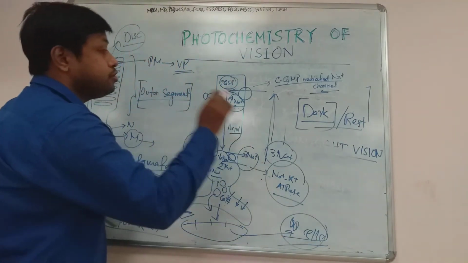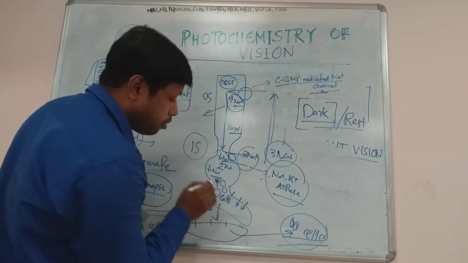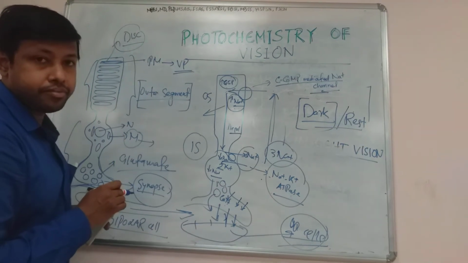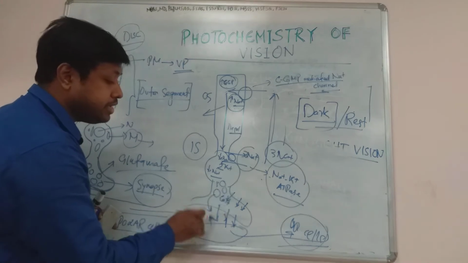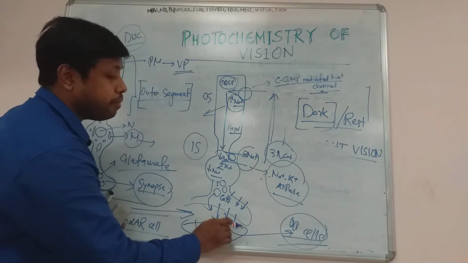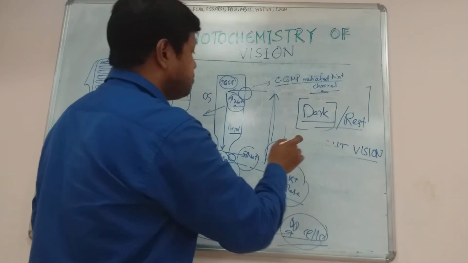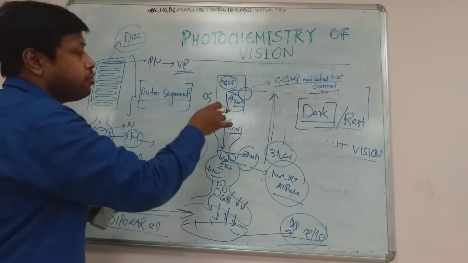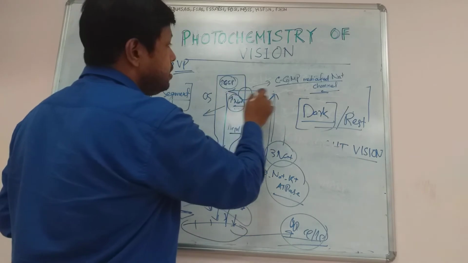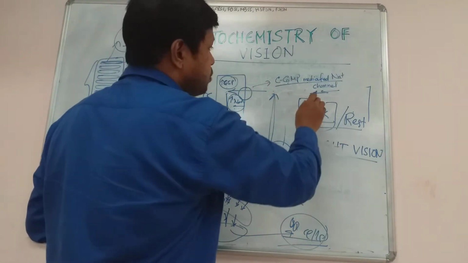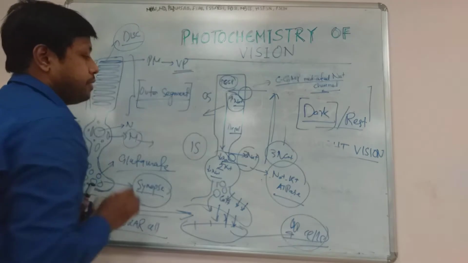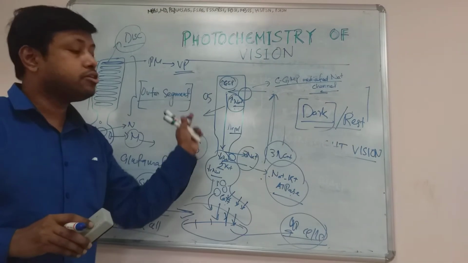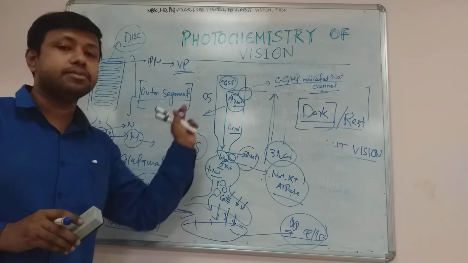But actually we should say at rest there is continuous release of neurotransmitter at the presynaptic membrane. Can you understand? So there is always release of neurotransmitter from the presynaptic membrane, always at dark or rest, because of the continuous electrical phenomena of the sodium entry that goes on. It is mainly because of sodium entry, because of the cyclic GMP mediated sodium channel that occurs in the outer segment. Now the same mechanism goes on in the cone cell also.